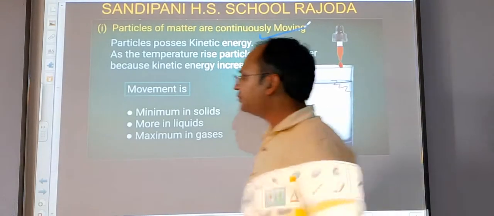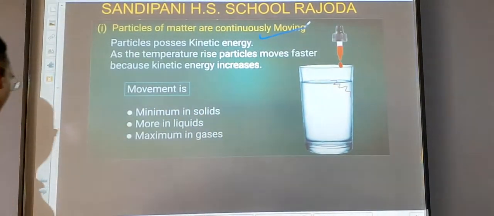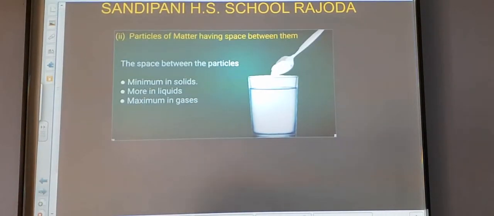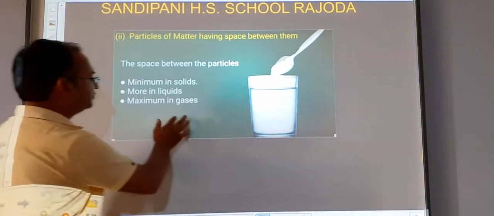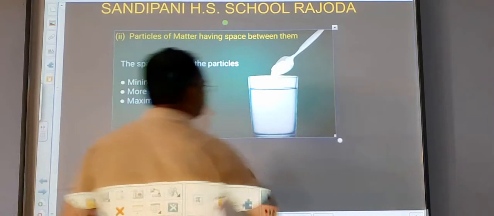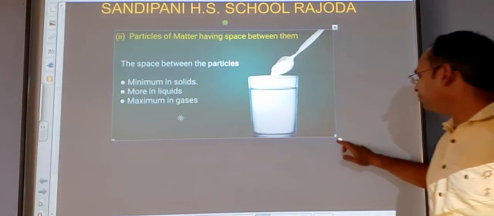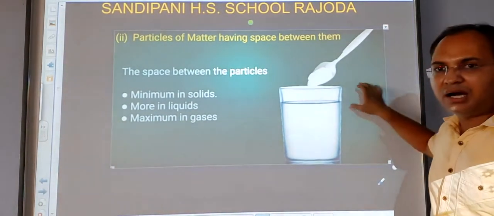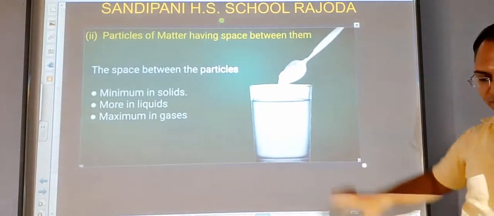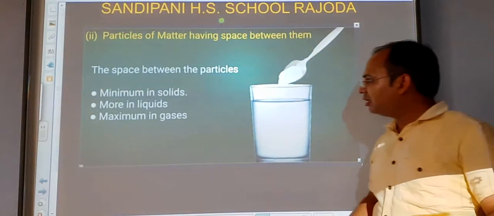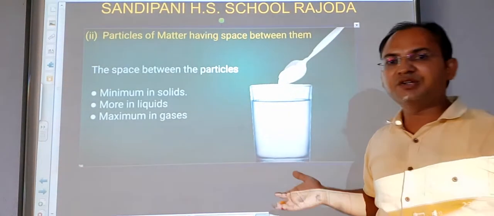Now see the second property. The second property was that particles of matter have space between them. So students, how can we prove that the particles of matter have spaces between them? In order to prove this theory, we will do another experiment.